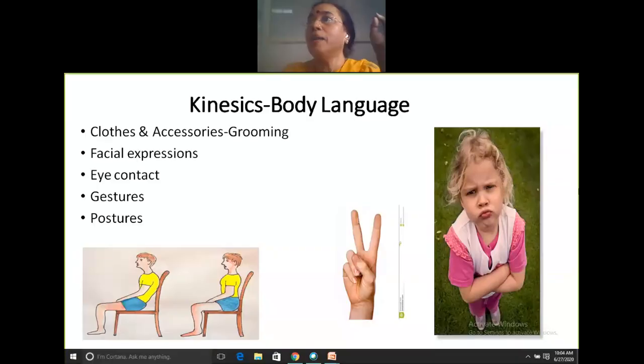Can anybody answer this question? You can unmute your audio and anyone can answer if you want to. Look at the picture of the face of the girl. What does it tell you? Two or more people also can answer because perceptions are different. No two people see any given thing in the same manner. We perceive things differently. Anybody? No one? Come on. Someone unmute and you can answer me.